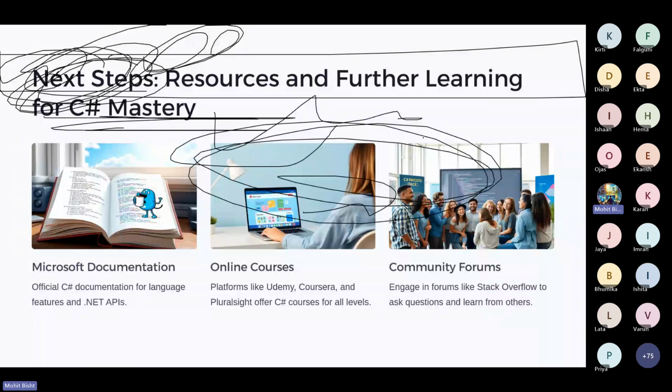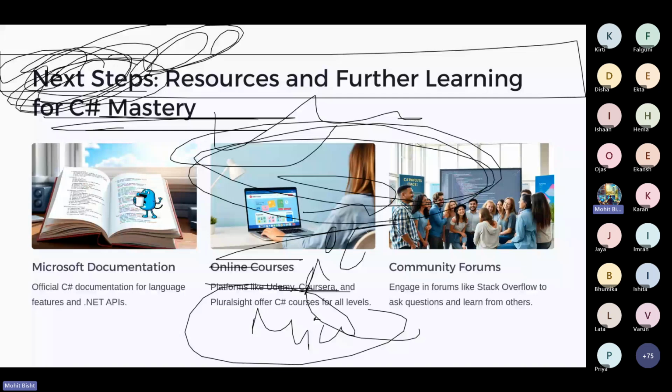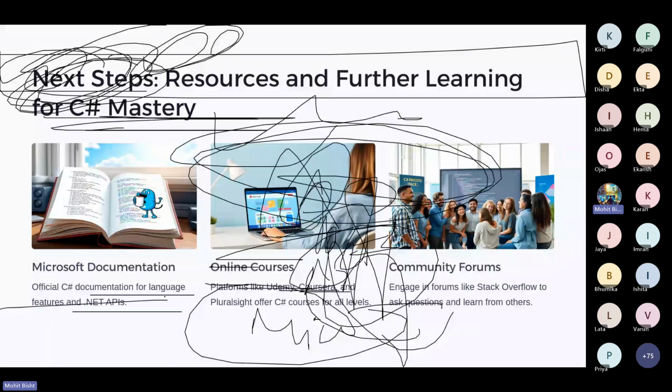There are a lot of online courses. If you're a student, we have Microsoft Learn for students. You can simply go to Microsoft Learn and go to C Sharp. There are a lot of workshops and other things presented on the platform. I will share that link in the group as well. And for Microsoft documentation, we have the official documentation. You can prefer it. Community forums, we have a lot of community forums.